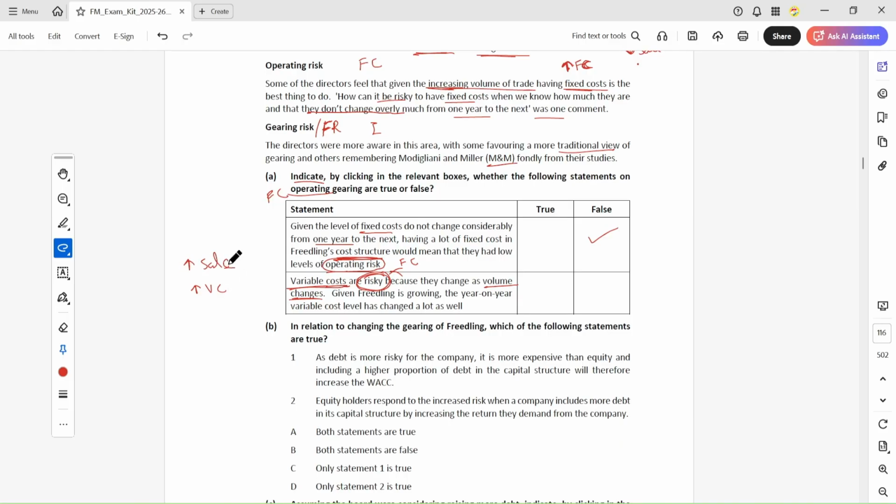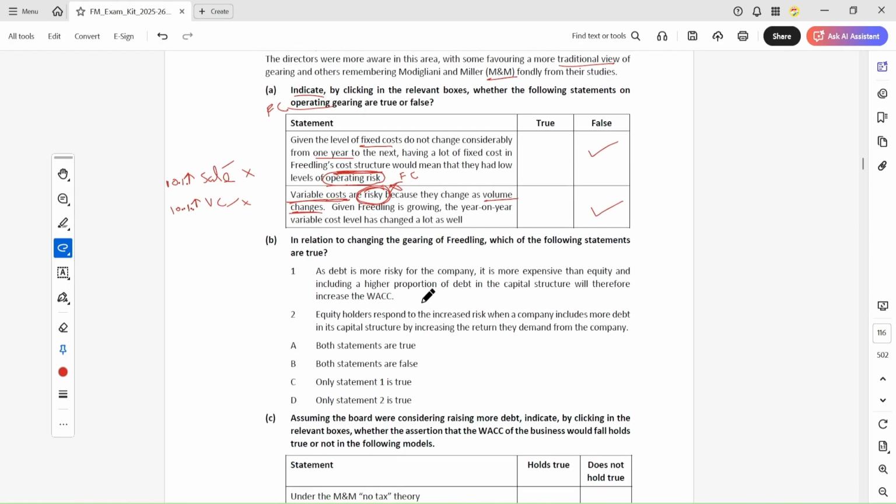For example, if the sales increase by 10%, the variable cost also increases by 10%. So they cancel out each other. This is income for us, this is cost for us. So they cancel out each other, and the effect is nothing. So this is false. Variable cost is not risky.